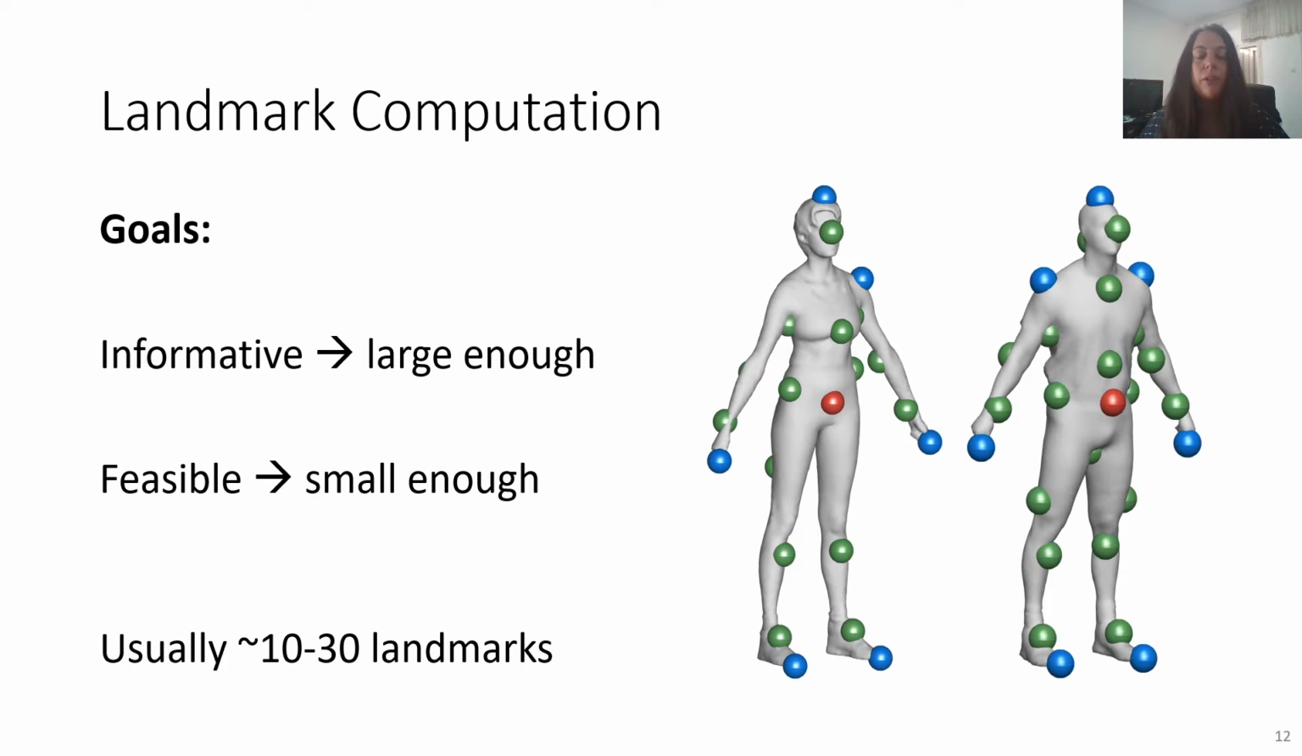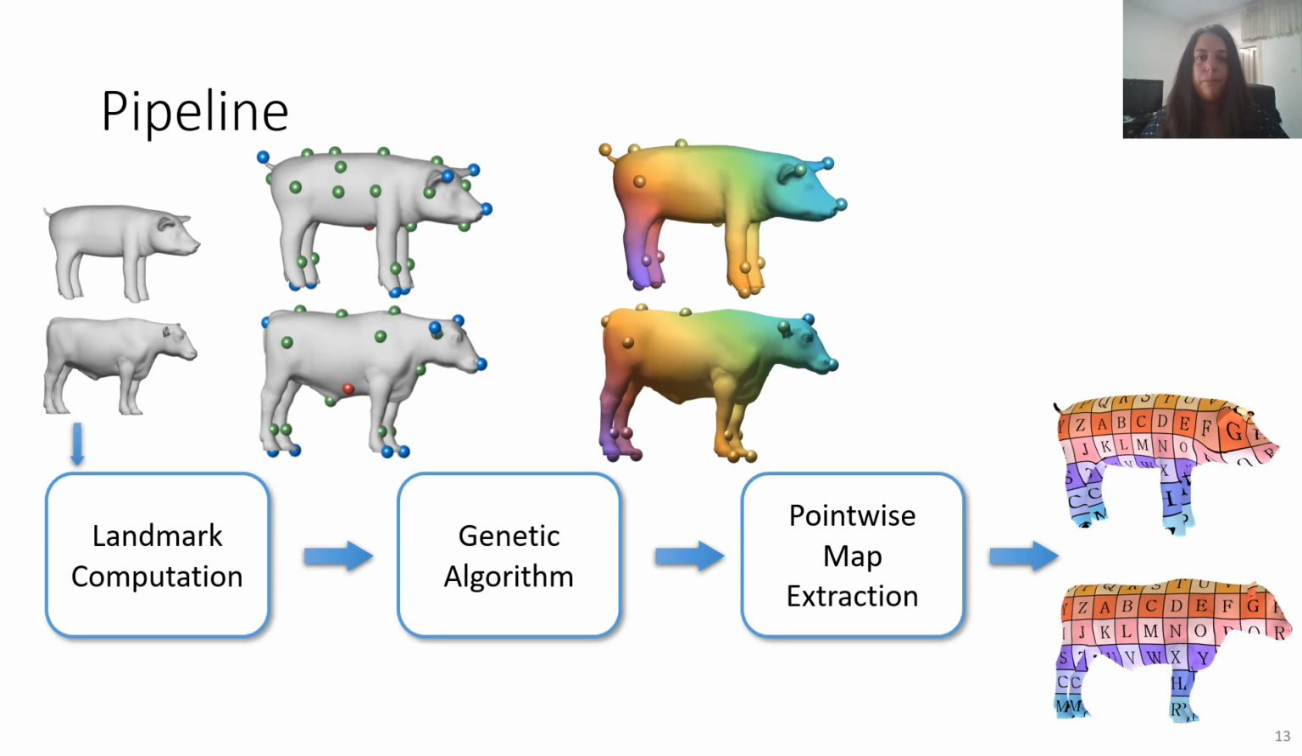We usually have about 10 to 30 landmarks depending on the class of the shapes. Note though that the number of landmarks is chosen automatically by the algorithm and no additional input is required from the user. The landmarks we compute are divided into 3 types, and usually matching landmarks originate from the same types. The exact details are given in the paper.